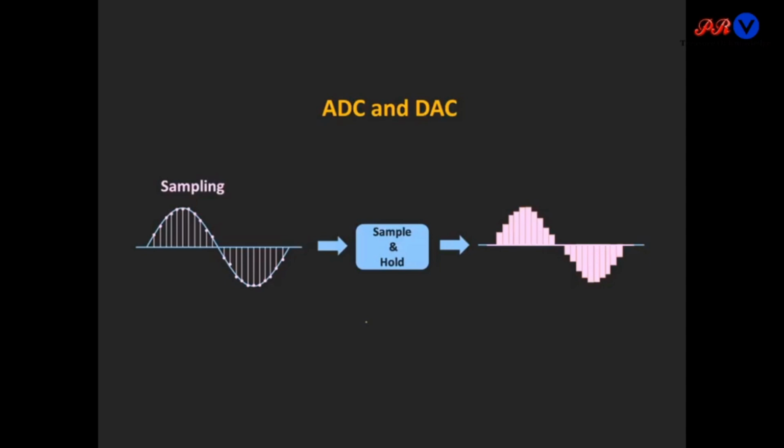Next is the sample and hold circuit. What is the use of this sample and hold circuit? When we sample our signal, we have to hold the sampled value until the next sample is taken. This is the function of the sample and hold circuit. It will hold the value of that sample until the next sample is taken. In the next step it will hold the next value until the next sample is taken again.